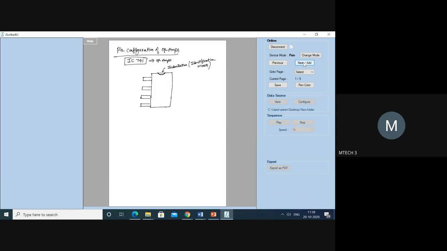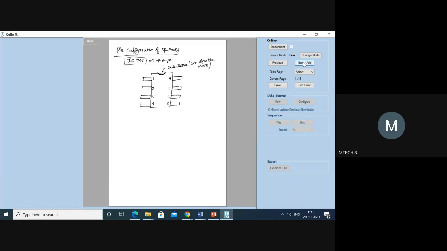Wherever the mark is present, to the left of the mark, you start numbering the pins. How many pins? As I said, 8 pins. So to the left of the indentation, you start numbering continuously: 1, 2, 3, 4. Then we have the fifth one, then the sixth one, then the seventh one, then the eighth one. Now these are the operational amplifier pins.